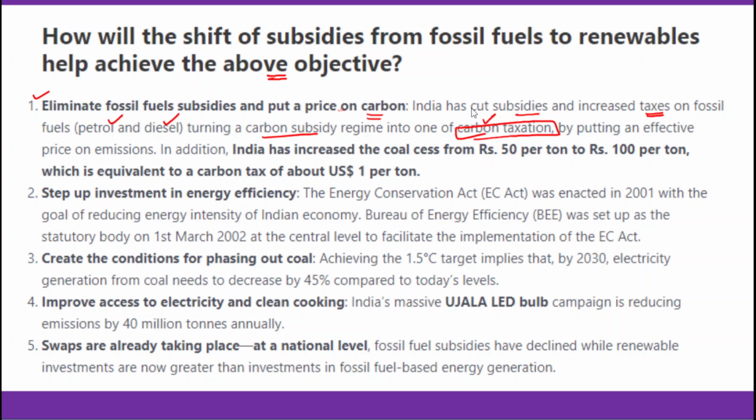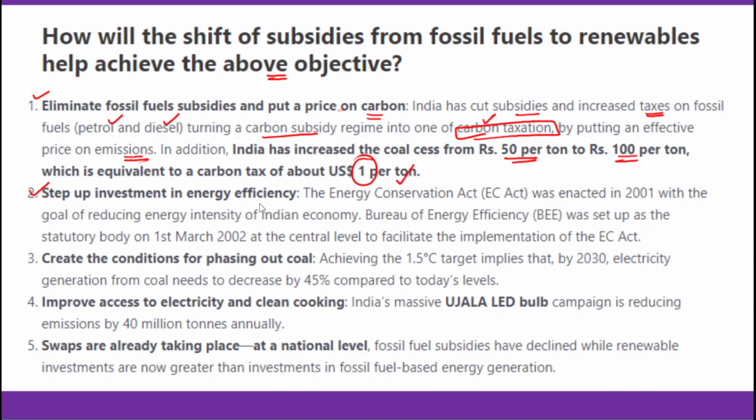This has resulted in putting an effective price on these emissions. Apart from that, India has also increased the coal cess from 50 per ton to 100 per ton. This is equivalent to a carbon tax of around US $1 per ton.